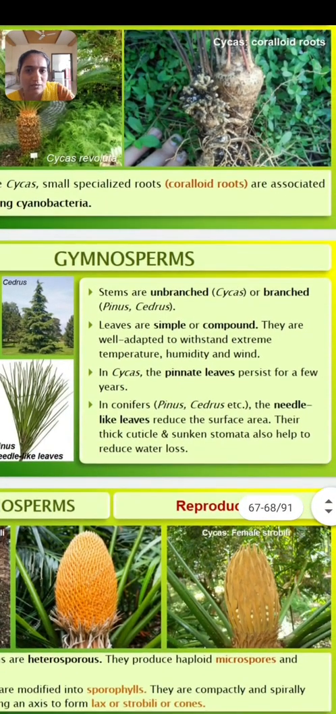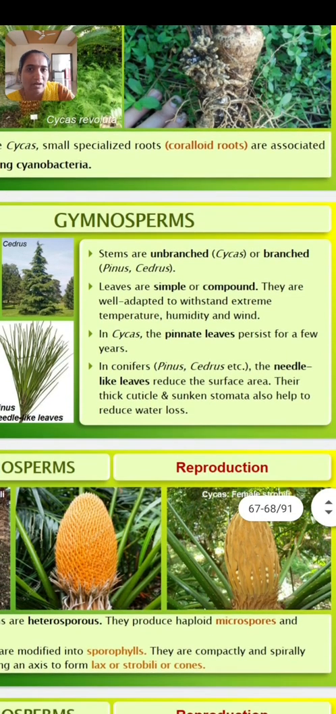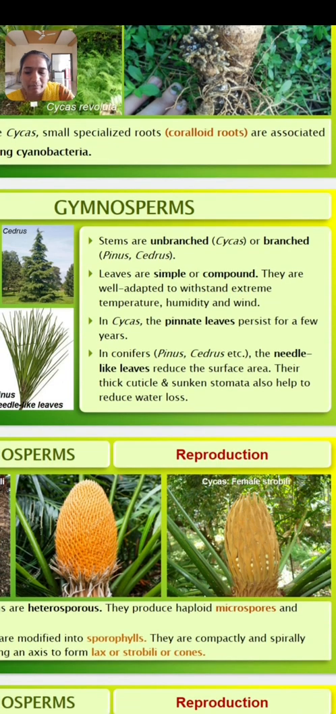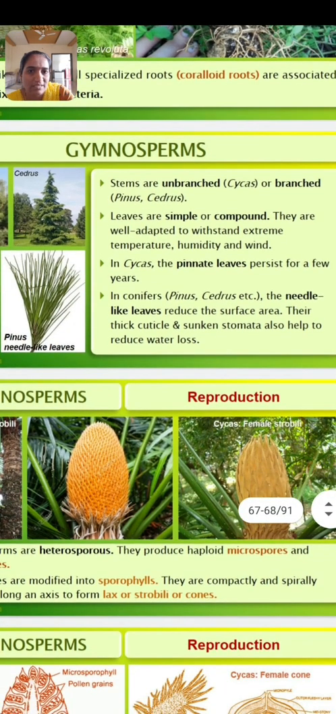Next character is leaves. Leaves are simple or compound. They are well adapted to withstand extreme temperature, humidity and wind. There are two types of leaves in gymnosperms. First is foliage leaves, which are green, simple, needle-like or pinnately compound. Whereas the second type of leaves are known as scaly leaves. They are small, membranous and brown in color.